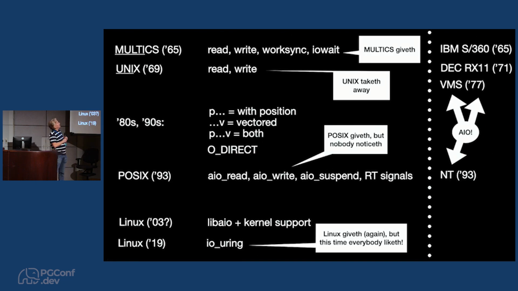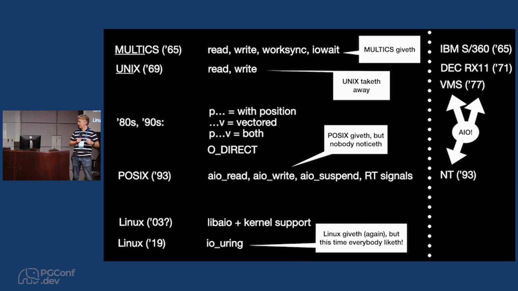If you go back to the 1960s, there was a system called Multics, which was the predecessor of Unix. Its name was the multiplexing computing system or something like that. So multiplexing was in the name, and it had the ability to read and write data from a file, but you could turn it from synchronous mode into asynchronous mode with this work sync function. Then you could call read, start reading some data into a buffer, and a bit later when you're ready to consume that data, you would call I/O wait, and that would give you your CPU time to go and do something else in the meantime while the I/O is happening.